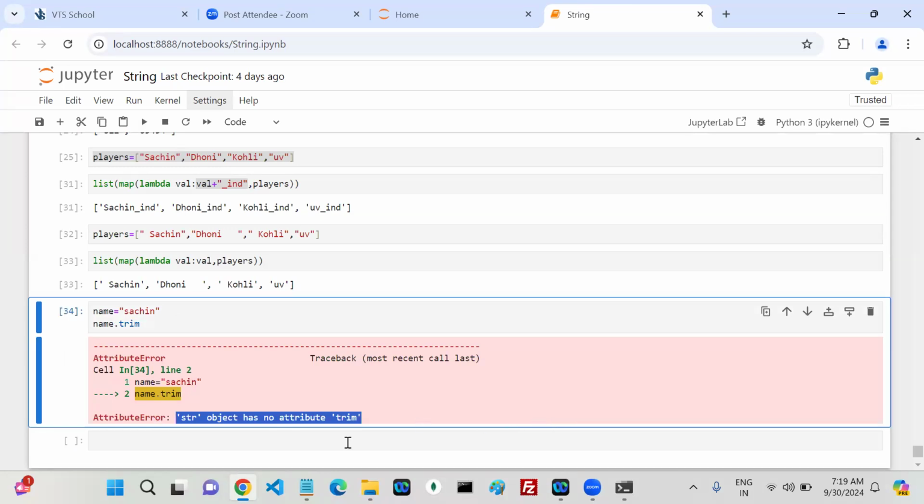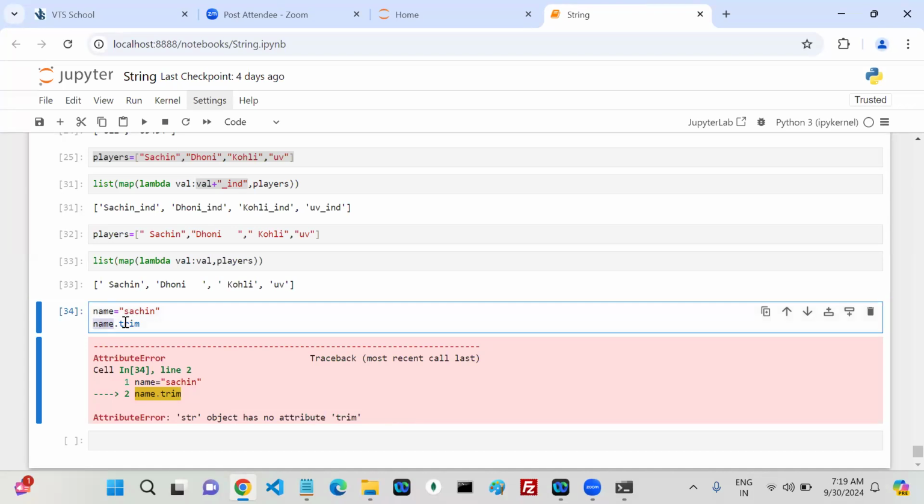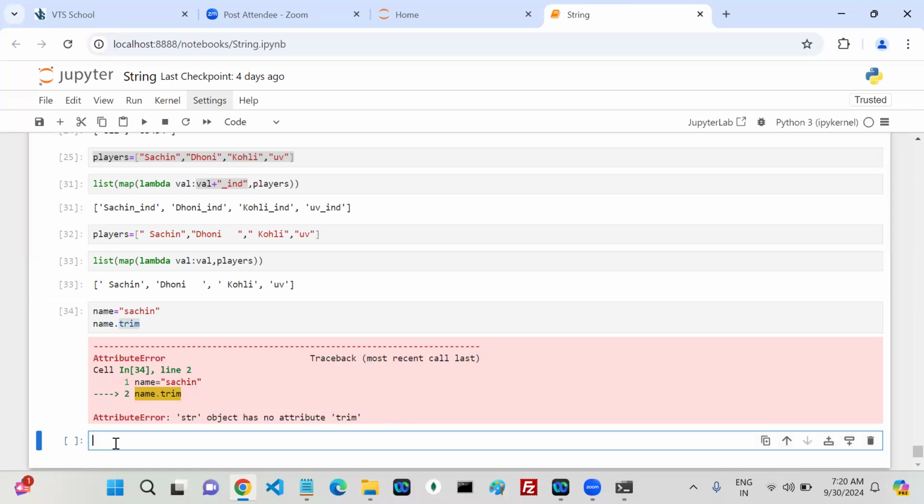What is this error message? Tell me. str object has no attribute trim. What does it mean? You are calling trim on a string object. Is trim there or not there? Not there. That means trim is not a method inside the string class. Yes or no?